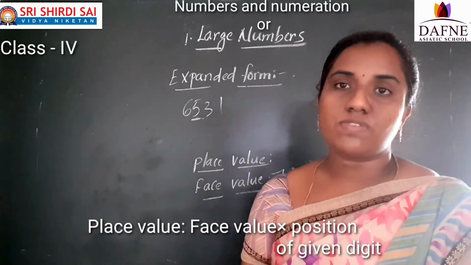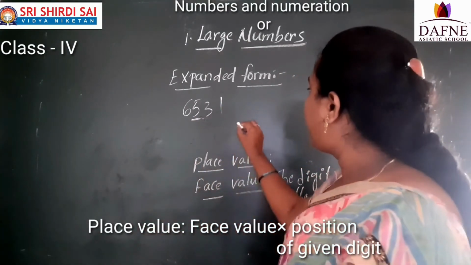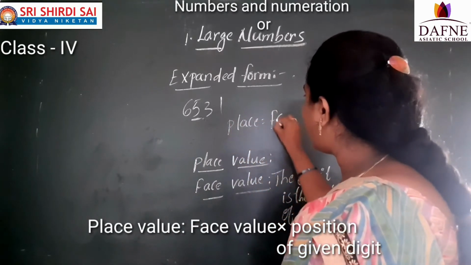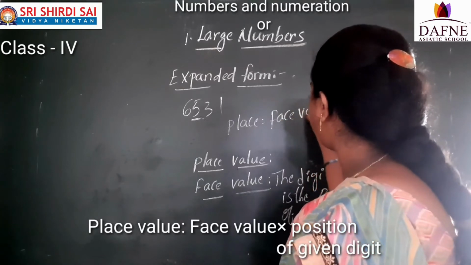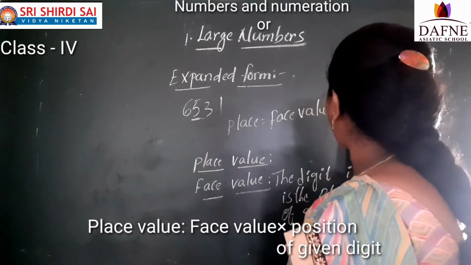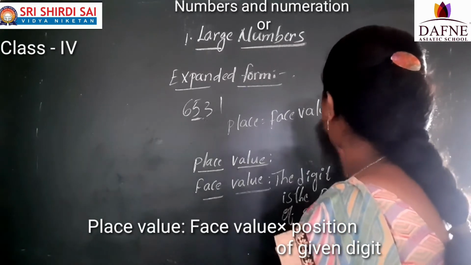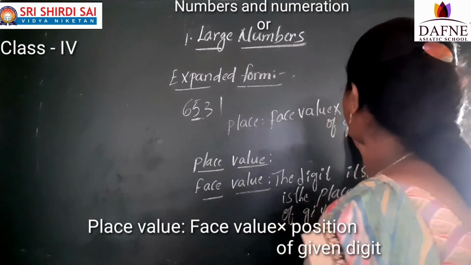So, I want the place value of this 5 means what I said? Place value is equal to face value into position of given digit. What is the position? Position of given digit.